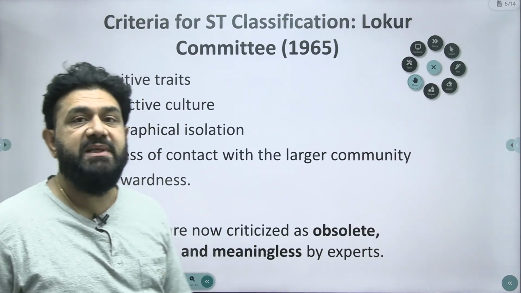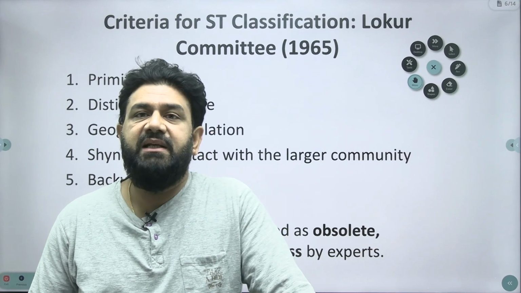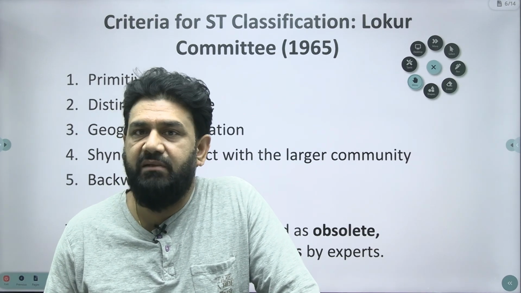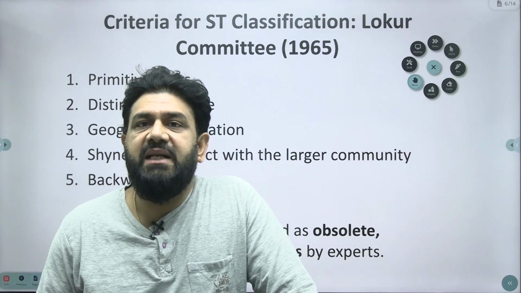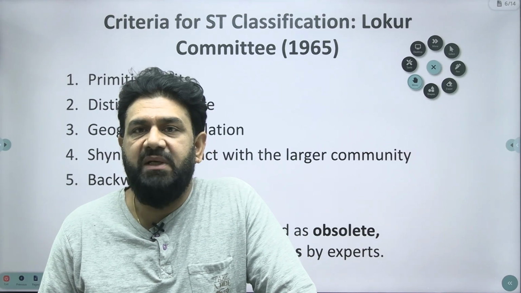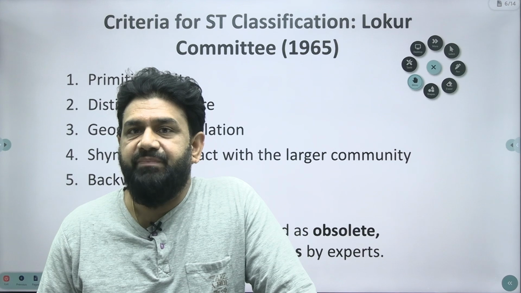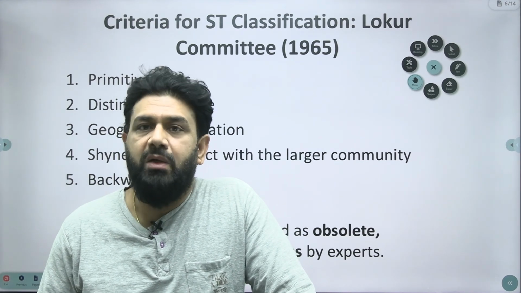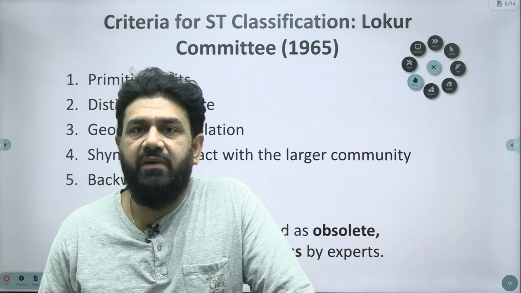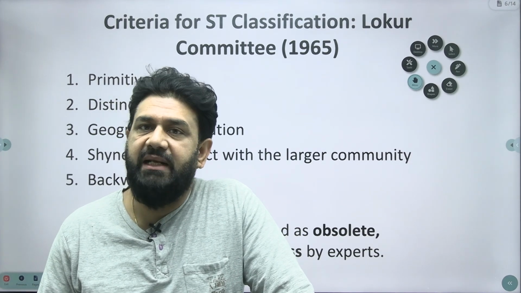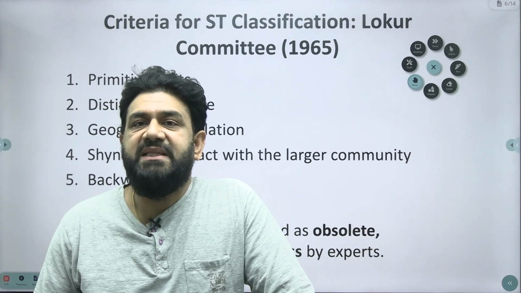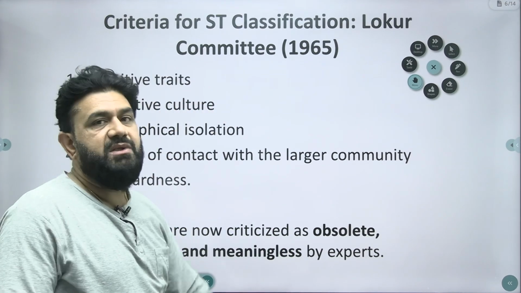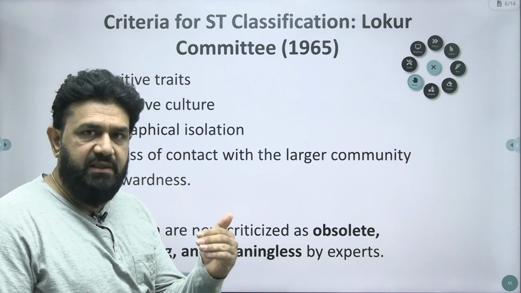Number one, primitive traits. Traits means physical traits or racial criteria. That means primitive physical features. They do not resemble others physically in appearance, skin color, eye color, nose, hair, head or facial or nasal indices, and overall physical representation of community members. So primitive traits would be considered.